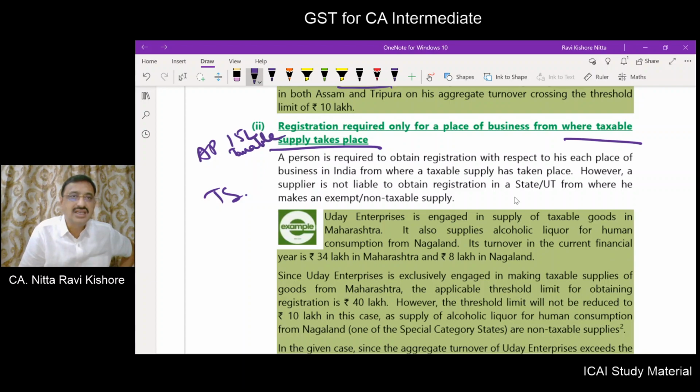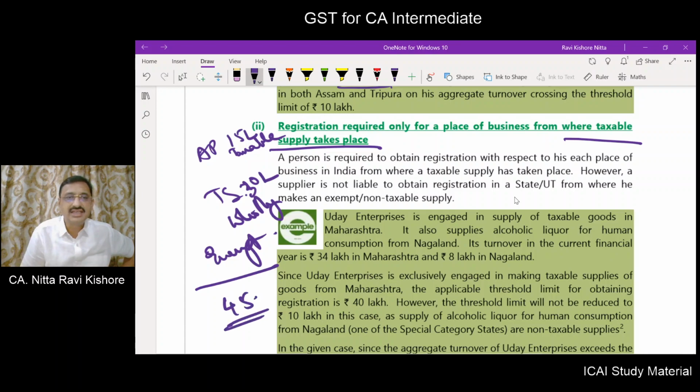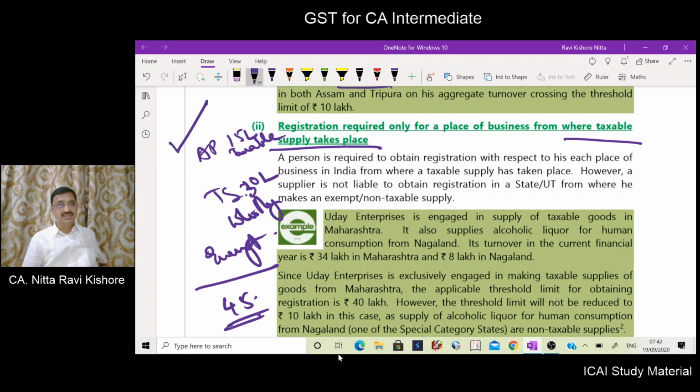The turnover in Telangana is 30 lakhs, wholly exempt. Now, what is the aggregate turnover? Aggregate turnover is 45 lakhs. So you have to take registration for Andhra Pradesh. But in Telangana, since only exempt supplies are provided, no need of registration in Telangana.